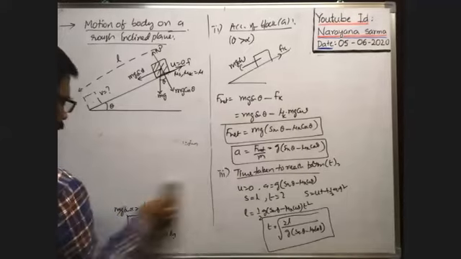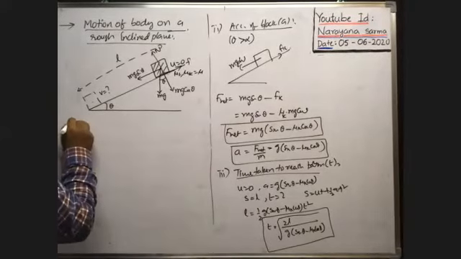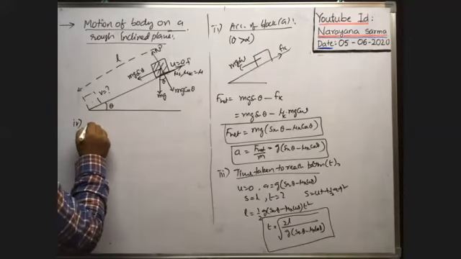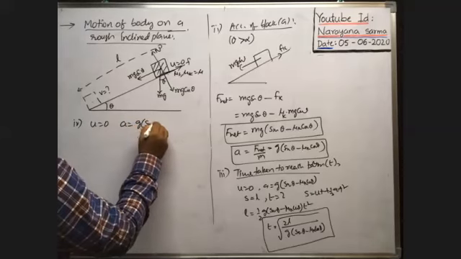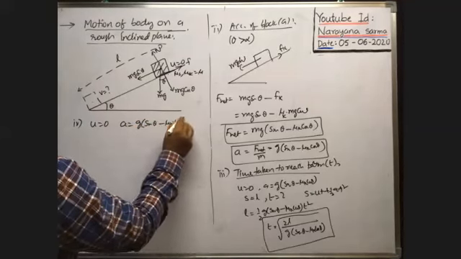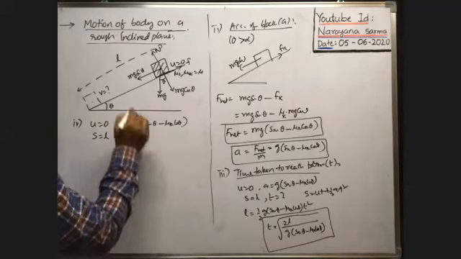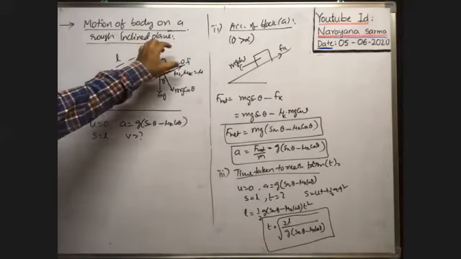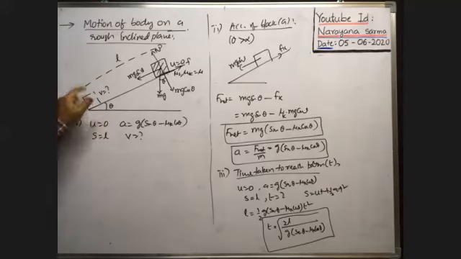What is the velocity acquired? What is the velocity acquired before it reaches the bottom of the inclined plane? Initial velocity is 0. Acceleration is g sin theta minus mu k cos theta in this case, and displacement S is equal to L. While it is coming down on the rough inclined plane, acceleration is this one. When it reaches the bottom, displacement is L. What is the velocity acquired here?